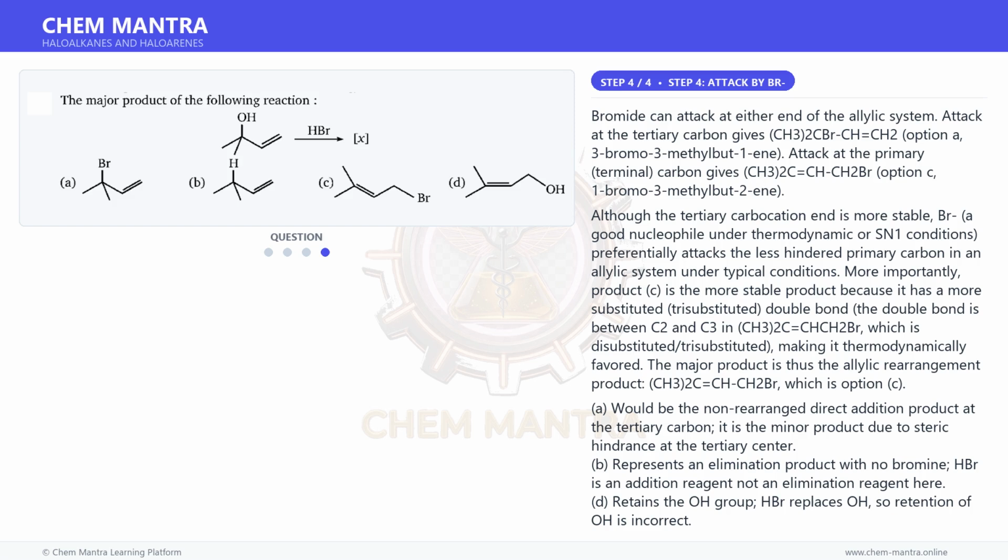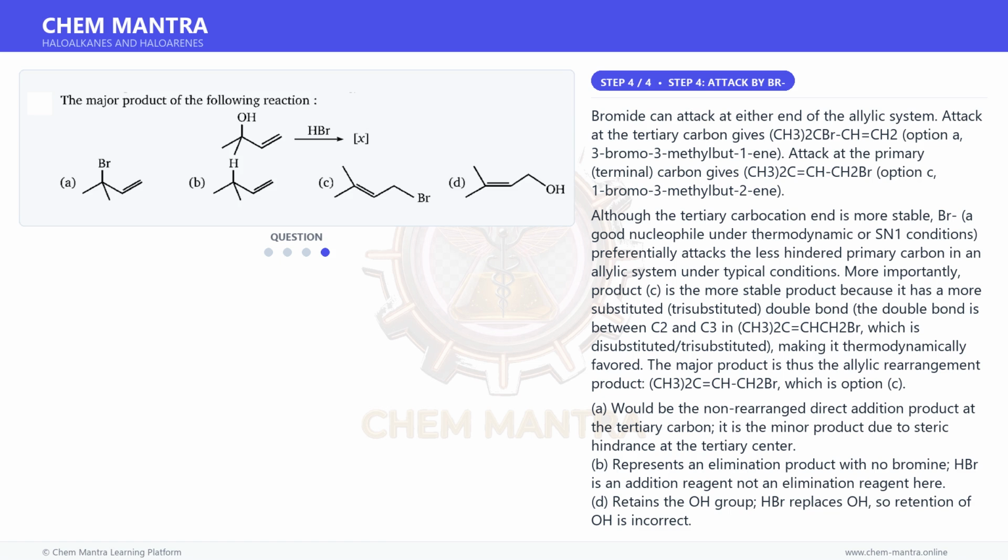Attack at the tertiary carbon gives (CH3)2CBr-CH=CH2, option A, 3-bromo-3-methylbut-1-ene. Attack at the primary, terminal carbon gives (CH3)2C=CH-CH2Br, option C, 1-bromo-3-methylbut-2-ene. Although the tertiary carbocation end is more stable, Br-, a good nucleophile under thermodynamic or SN1 conditions, preferentially attacks the less hindered primary carbon in an allylic system under typical conditions.